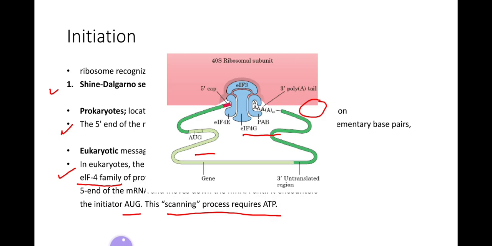This is the formation of the closed circularization of the eukaryotic mRNA: the association of the cap, initiation factor 4 and the poly-A tail makes the circularization of eukaryotic mRNA.